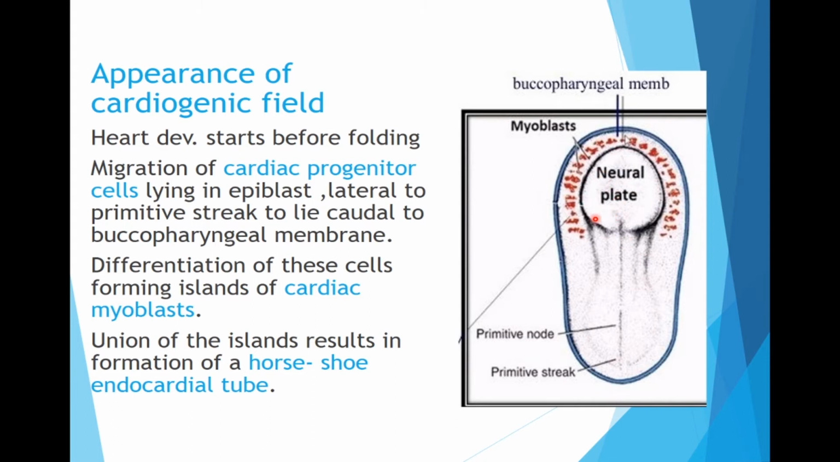Now what happens is, the cells start migrating and blood islands are formed. These blood islands actually form a horseshoe shaped structure over here, and on both the sides this horseshoe shaped structure, because of the union of the islands, is formed.